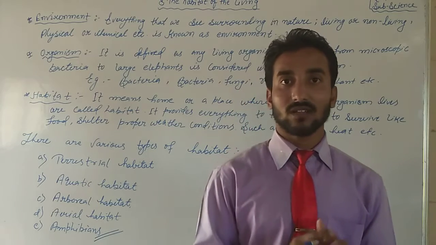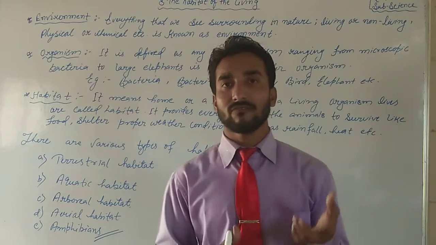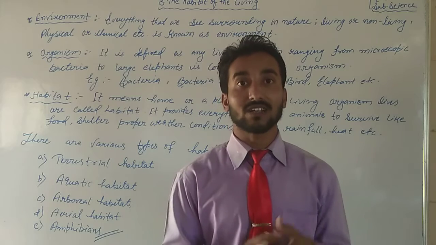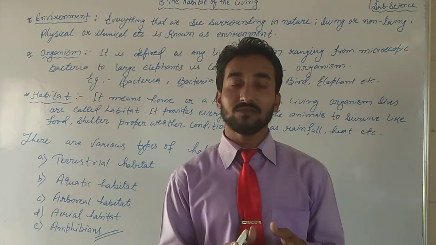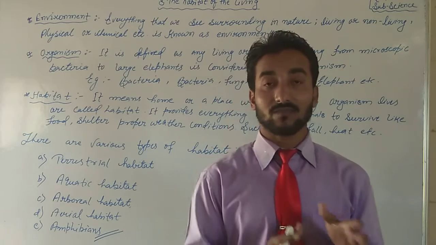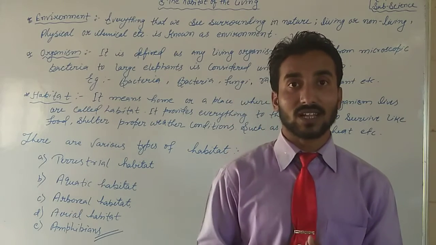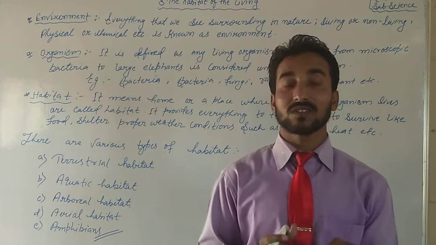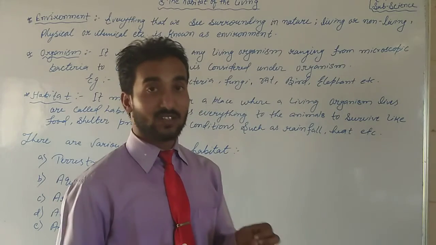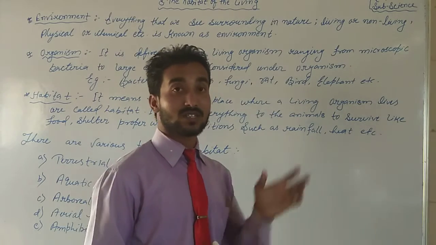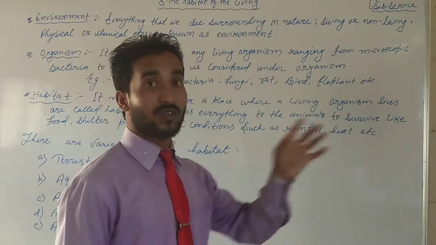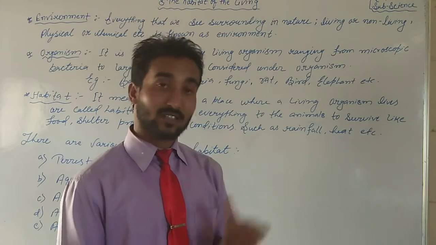So through the naked eye, it is not possible to see a few insects, a few organisms. Organism does not only mean the insects which we cannot see with the naked eye. Organism means tiny or small sizes to larger sizes. It means from bacteria to elephant, anaconda. All are organisms.